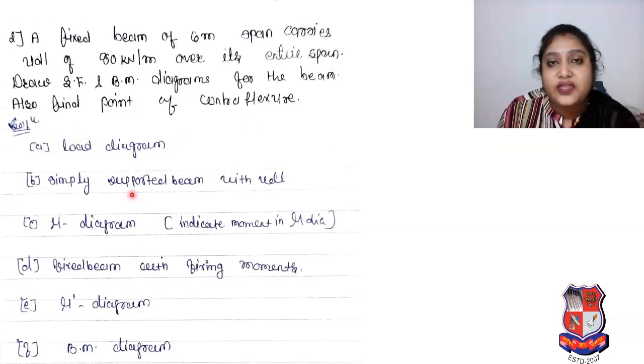As we discussed in our previous problem and theories: load diagram is the first step, then the second step is to draw the simply supported beam with UDL, then the Mu diagram indicating moment. Next, the fixed beam with fixing moments, then the Mu dash diagram, then the final bending moment diagram.